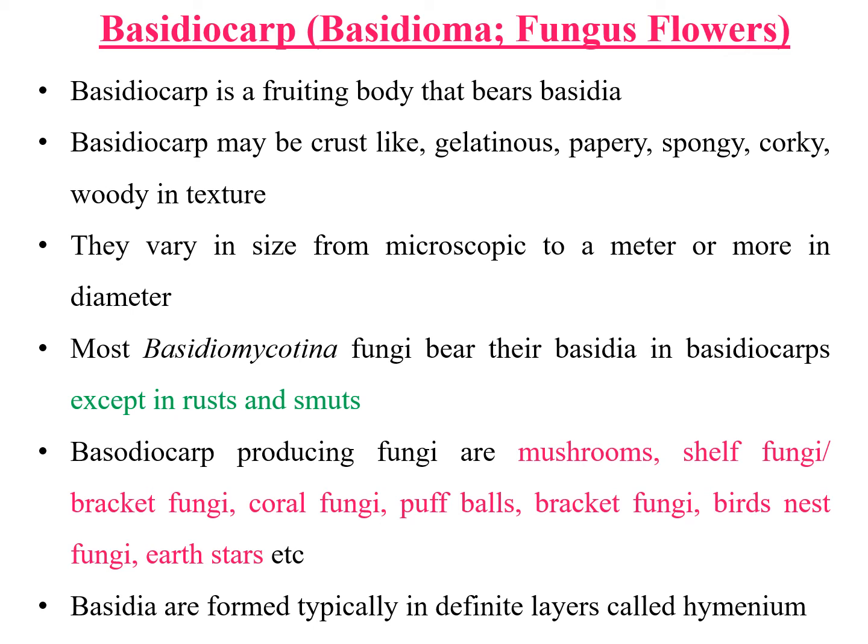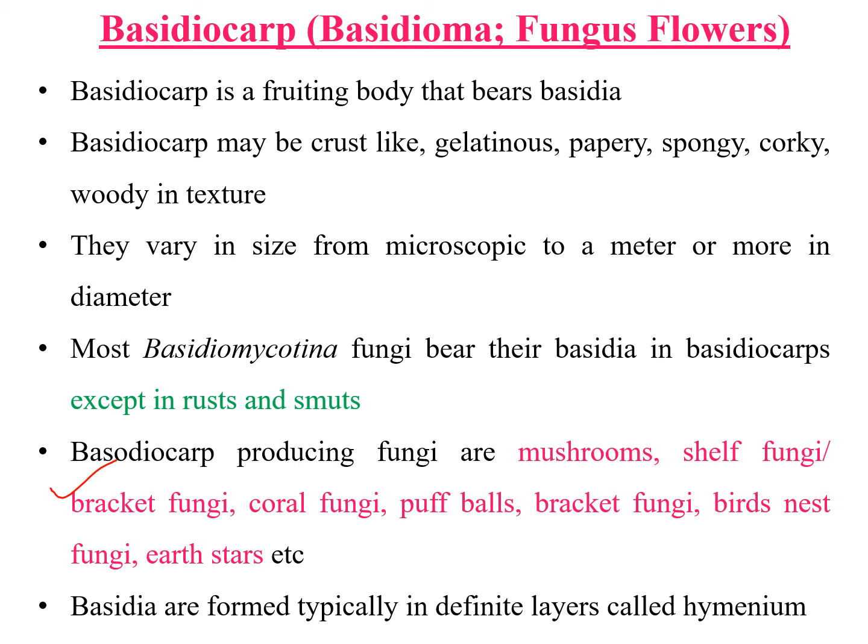and they vary in size from microscopic to a meter or more in diameter. Where are they produced? Most Basidiomycotina fungi bear their basidia in basidiocarps, except in the case of rusts and smuts, where we saw that basidiospores are produced in chlamydospores or teleospores. Where can we observe this basidiocarp? These basidiocarp producing fungi are mainly mushrooms, shelf fungi, bracket fungi, coral fungi, puffballs, bird's nest fungi, earth stars, etc. And these basidia are formed typically in definite layers.